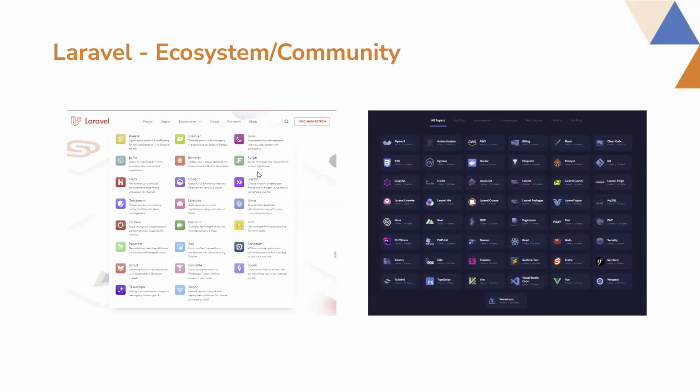There are also things like Telescope for properly debugging, and for doing social login easily, you can use Socialite. There are various things you can easily get with the Laravel ecosystem, and some of them are made by the Laravel core team members, and others are made by third-party developers all over the world.